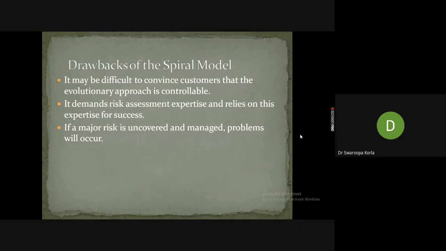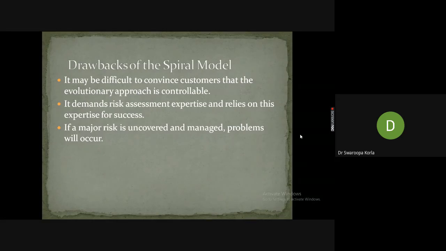When expecting expert staff, obviously it is a financial risk factor. That is a drawback of the spiral model, because expertise means they need to pay a lot. But a quality product will be achieved only through expertise. So this is one of the drawbacks of the spiral model.